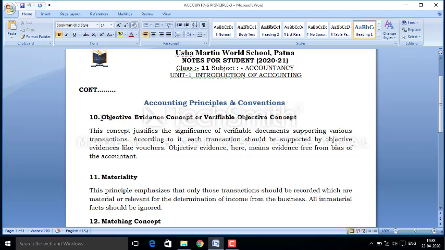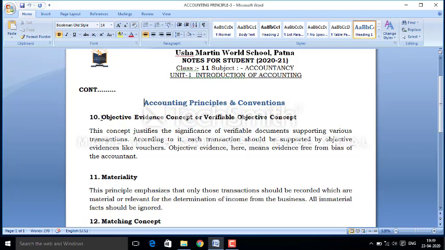These documents are in the form of vouchers, cash memos, debit notes, or credit notes, because these are the documents which verify that a particular transaction has occurred in the organization, that it has been held with a particular person.